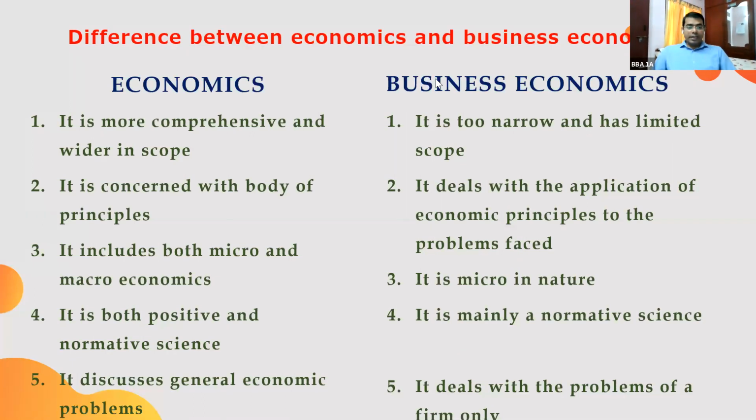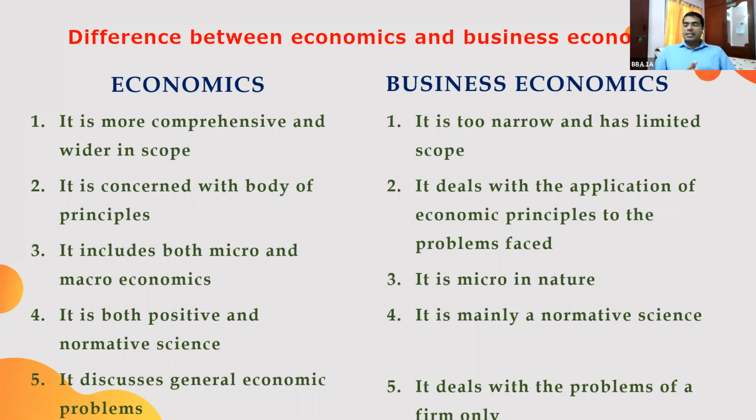Then, economics is both positive and normative. These two are very, very important in economics. Almost all the theories will come out of these two different parts, positive science and normative science. What is positive science? Any idea?